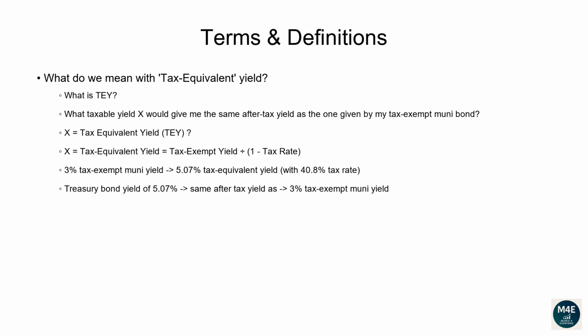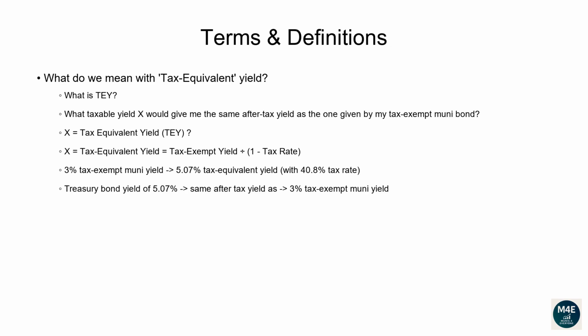What do we mean with tax-equivalent yield? From the previous slide, we know most but not all Muni bonds offer tax-exempt yields. However, in order to fairly compare a Muni bond to a taxable bond like a US Treasury, we need to ask, what taxable yield X would give me the same after-tax yield as the one given by my tax-exempt Muni bond? This X is what is usually called tax-equivalent yield, TEY, and it shows what a taxable bond would need to yield to match the Muni's tax-free return. The formula to compute the tax-equivalent yield is given by Muni tax-exempt yield divided by 1 minus tax rate.